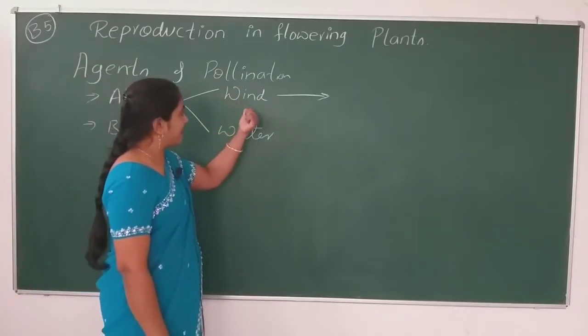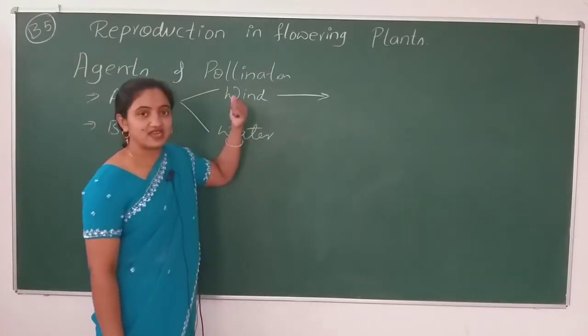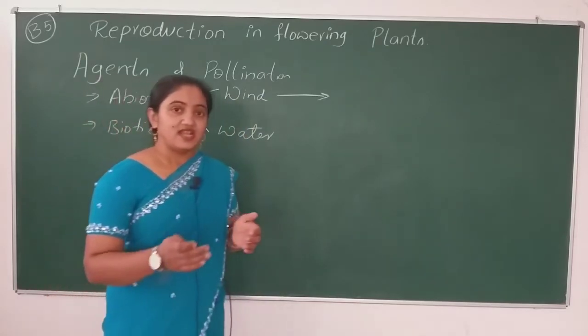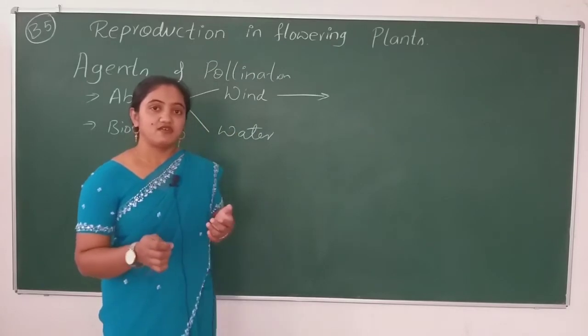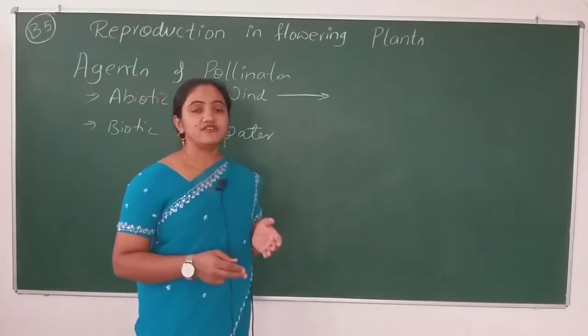The plants which use wind as a pollinating agent have adapted themselves and have some unique features.